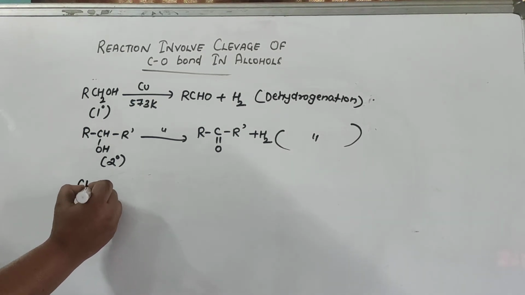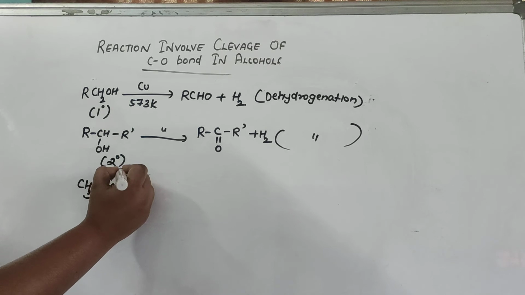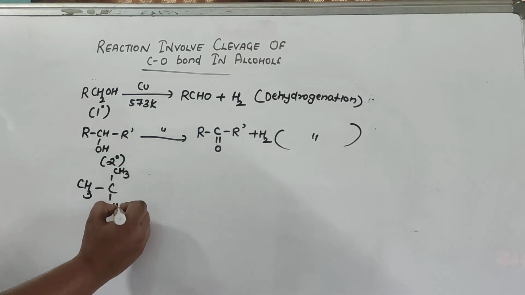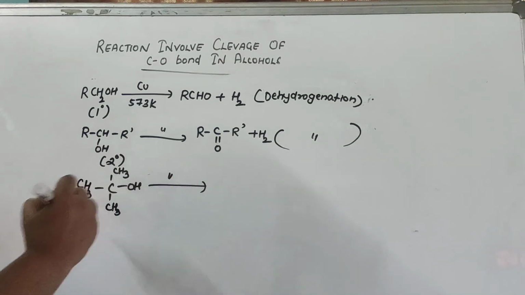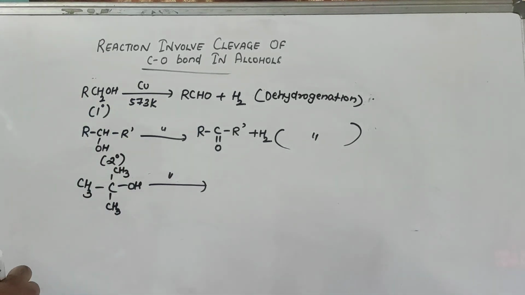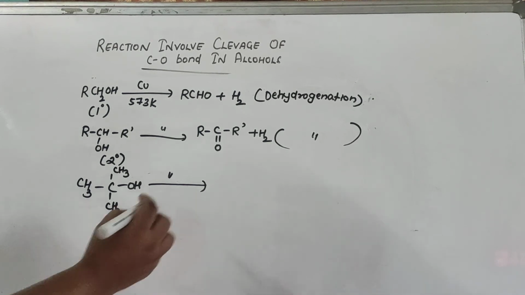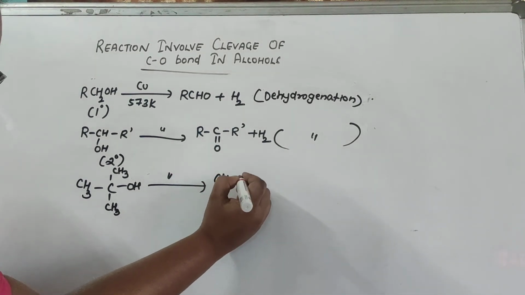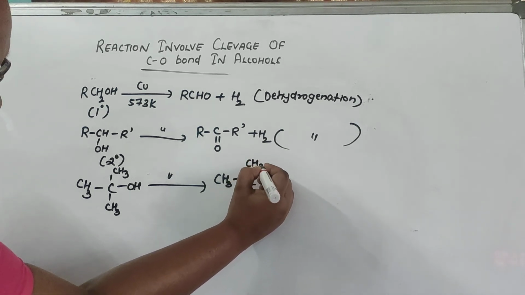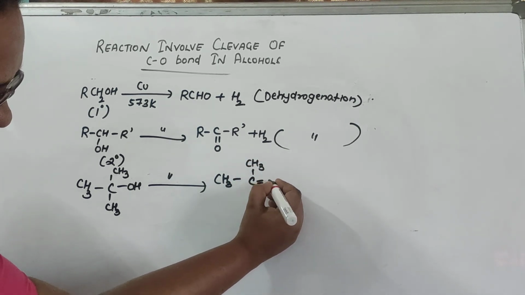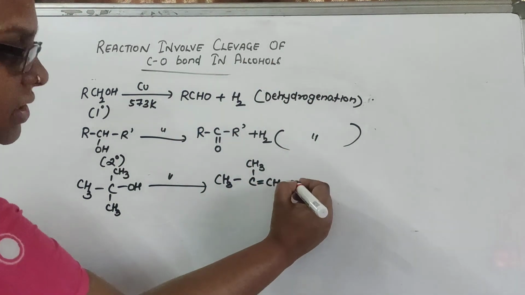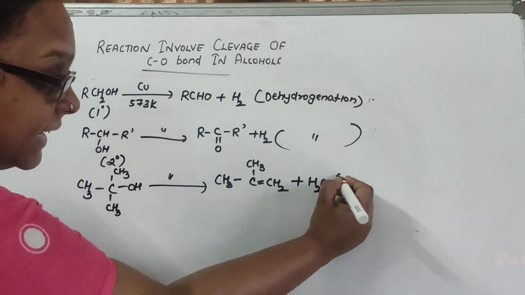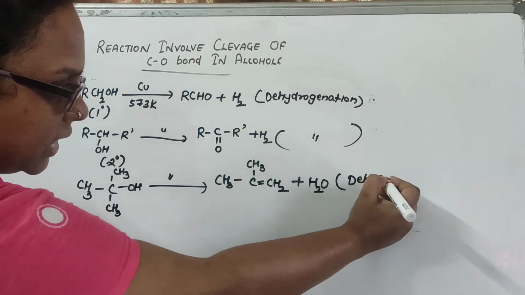Now CH3, CH3, OH. This is a tertiary alcohol. If you treat the tertiary alcohol with copper at 573 Kelvin, it is going to give you an alkene, CH3, CH3, CH2, because this is not a dehydrogenation reaction. This is a dehydration reaction.